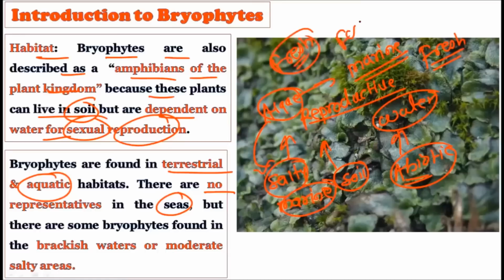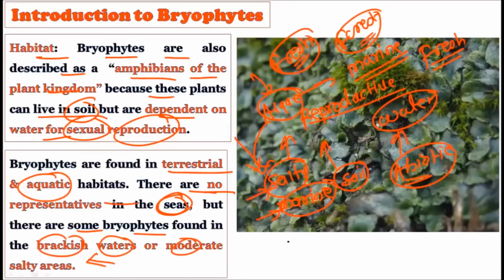That is why in the forest area you will find the majority of the ground occupied by the bryophytes. Salty or marine water is a limiting factor for the bryophytes, because they cannot tolerate the salty or marine environment. So there are no representatives in the seas, but there are some bryophytes found in brackish water or moderate salt areas. They have moderate salt tolerance, so they can tolerate moderate salt, but not the saline environment, not the marine environment, not the salty water.